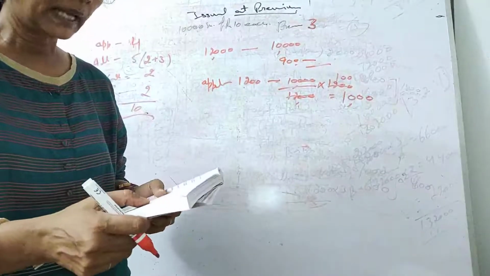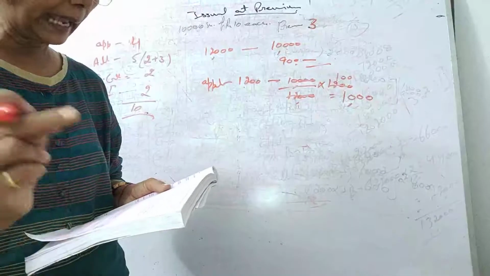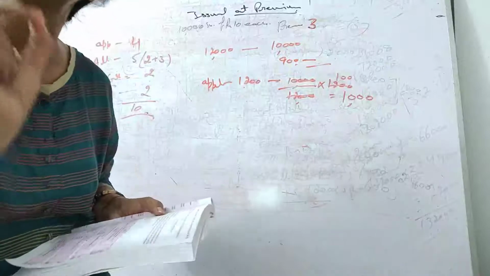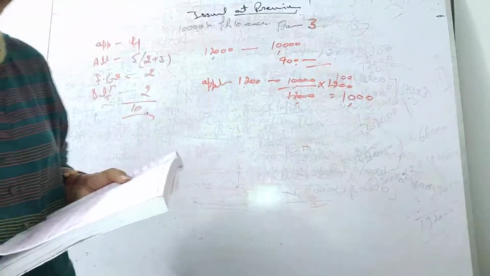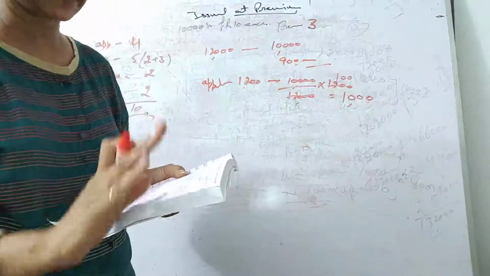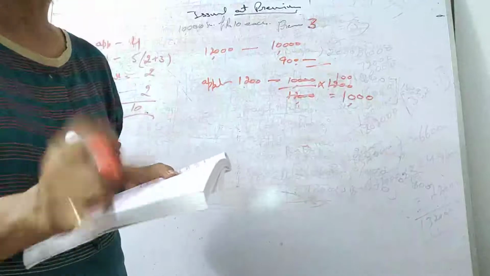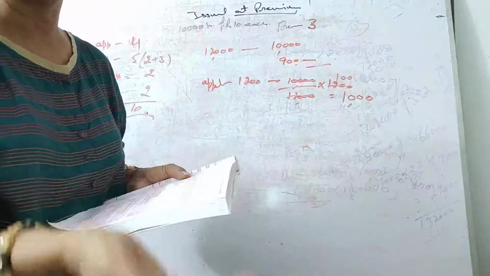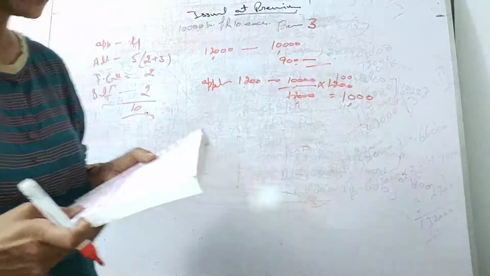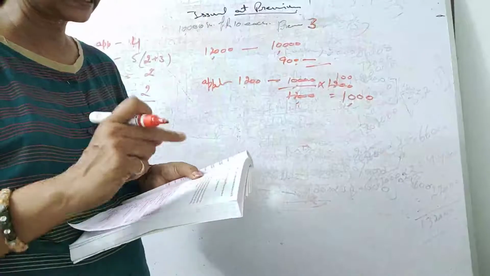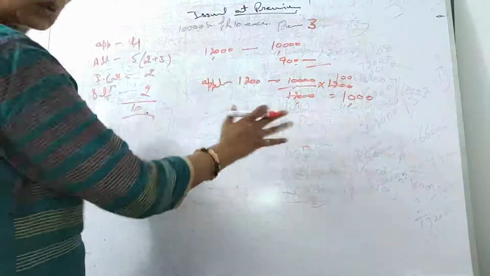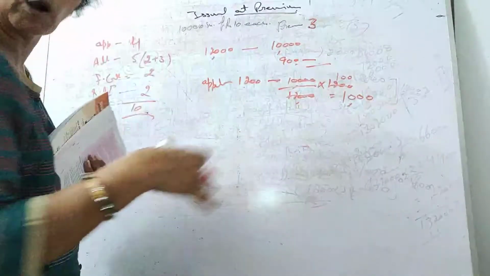Now he is telling that he did not pay the allotment money, and on his subsequent failure to pay the first call, his shares were forfeited. Okay, what they have done, he didn't pay the allotment money, हमने ड्यू किया allotment, उसने पे नहीं किया, ठीक है, and subsequent failure, फिर हमने forfeit नहीं किया, we have due the first call also, and he failed to pay the first call also, and then we have forfeited the share, right? Now of the forfeited share, 800 shares were reissued at 7, that is later on. So we know that, let's do the calculation first, how much was due, how much he didn't pay.